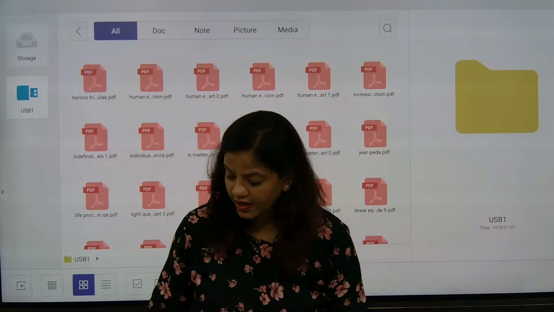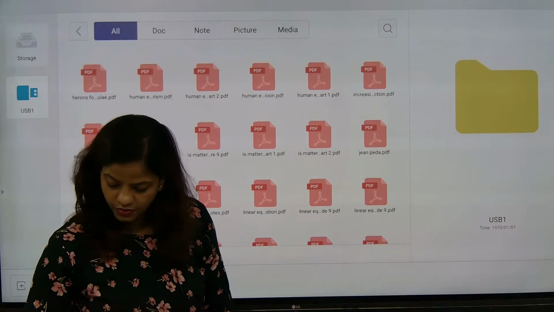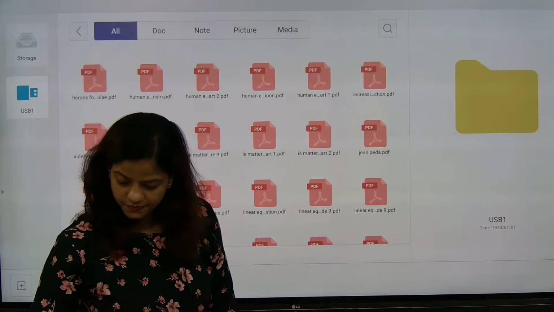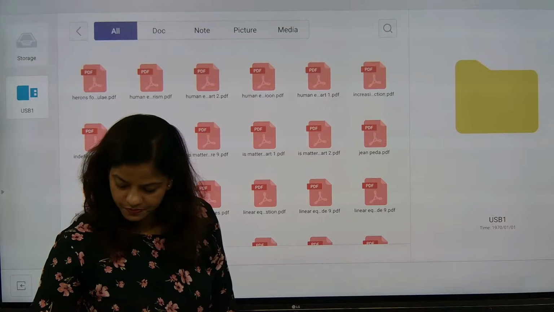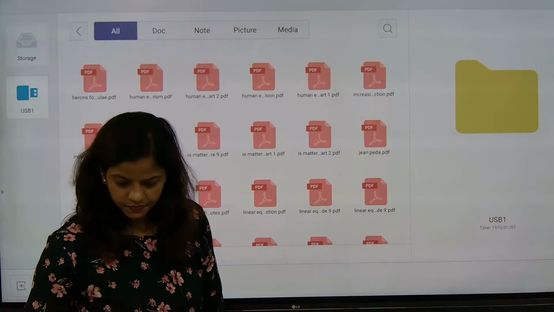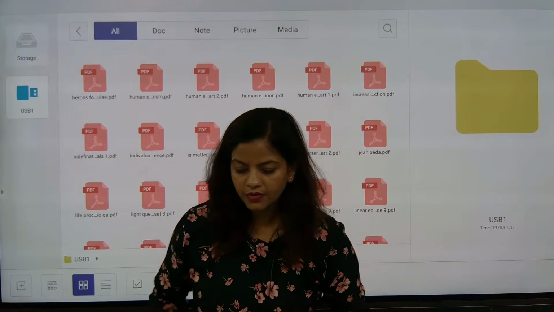Maya, which number should I add in the group? New group? Hi, Mukunda.